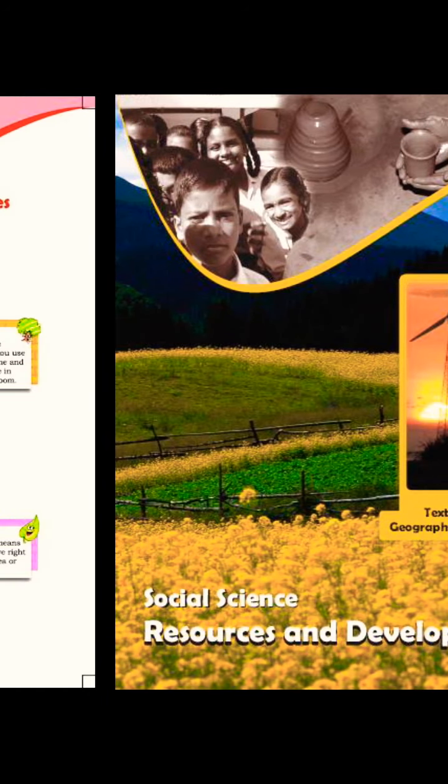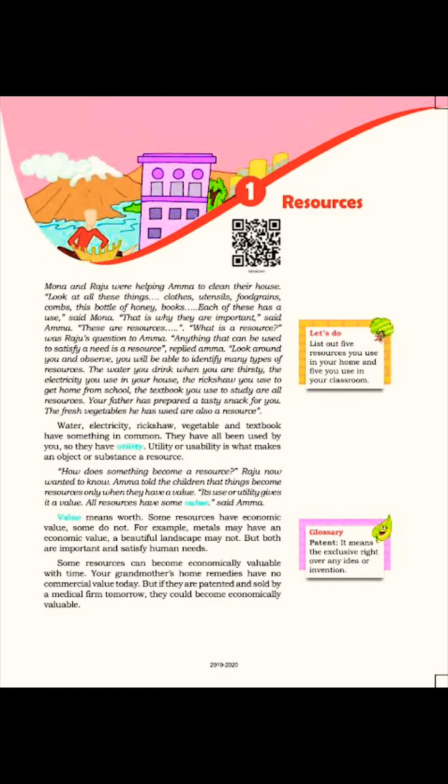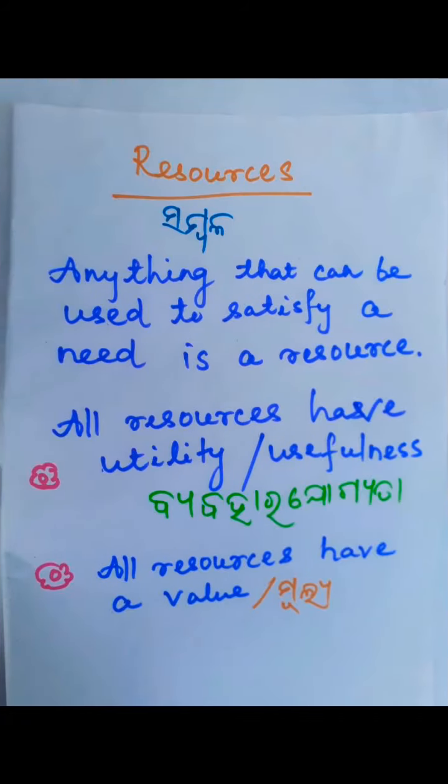The name of the first chapter of the Class 8 Geography book is Resources, and today we shall discuss resources. Now, what can you see in front of your screen? Well, the answer is smartphone. Now, what use do these mobiles have? Previously, before the lockdown, it was basically used for communication, for contacting friends and relatives.